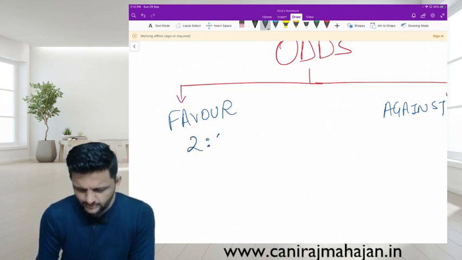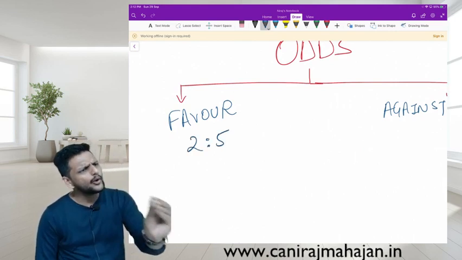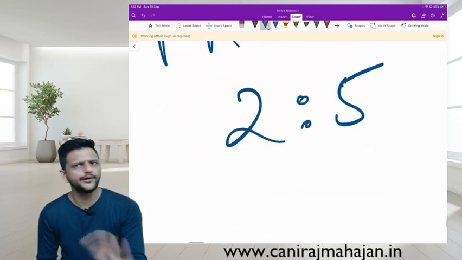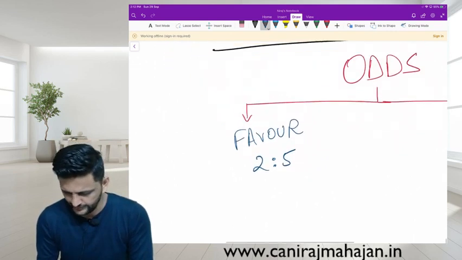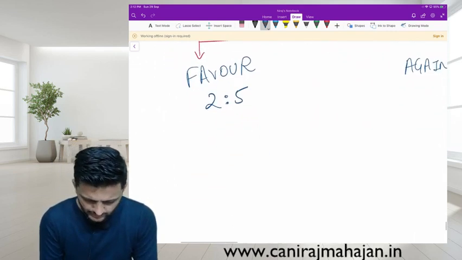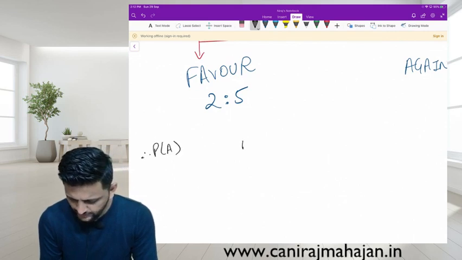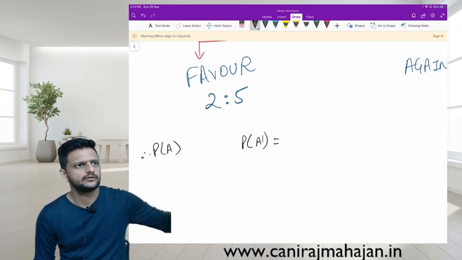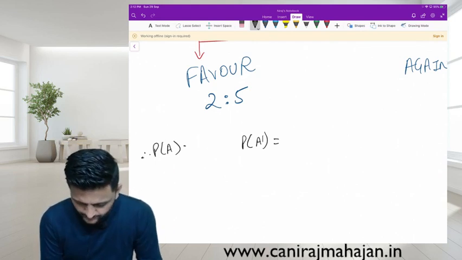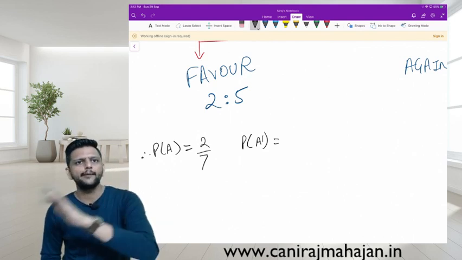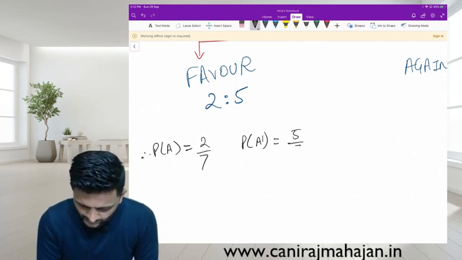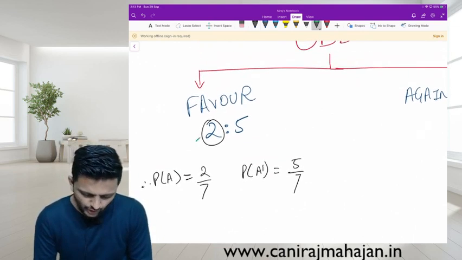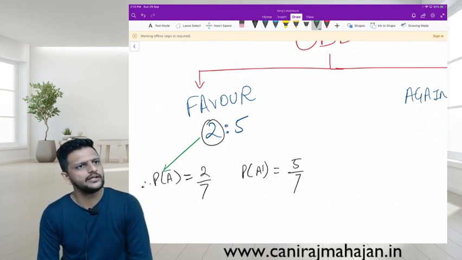Odds in favor. Let us take an example: 2:5. How do you read this? The chances of happening are 2 times compared to not happening being 5 times. Therefore, let us take it as P of A and P of A dash, one event only. So event A will happen, what are the chances? 2/7. It will not happen, 5/7. If it is in favor, the first number in the ratio is for the happening of the event.